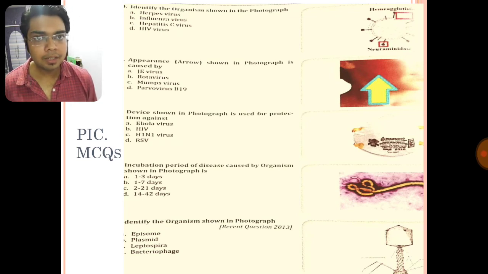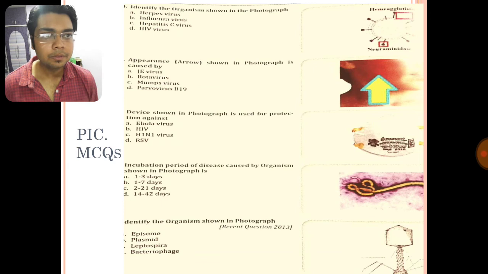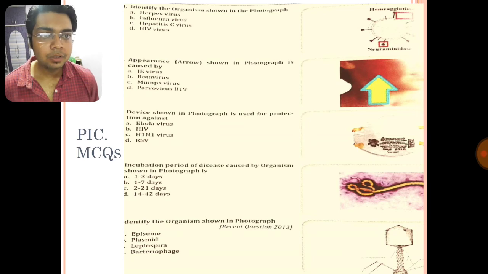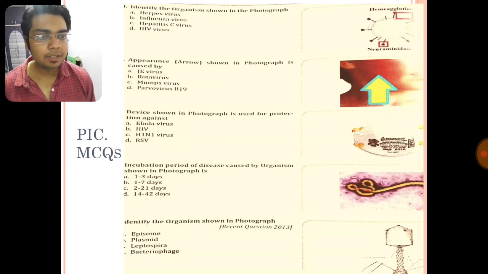In the first question, identify the organism shown in the photograph. They are mentioning neuraminidase and hemagglutinin, so it can be influenza virus. The appearance shown by the arrow in the photograph is a slapped cheek appearance caused by parvovirus B19. The device shown in the photograph is an N95 mask used for protection against H1N1 virus.